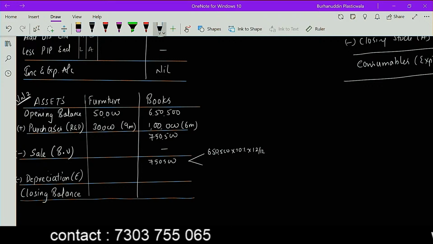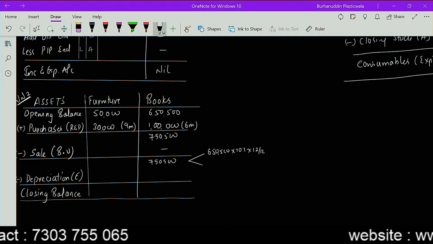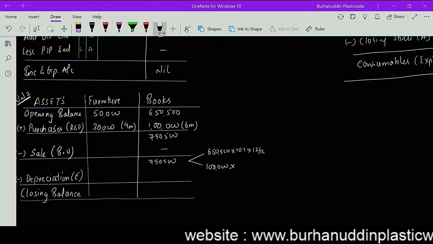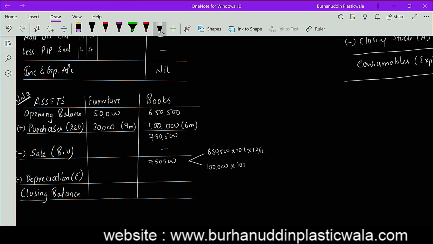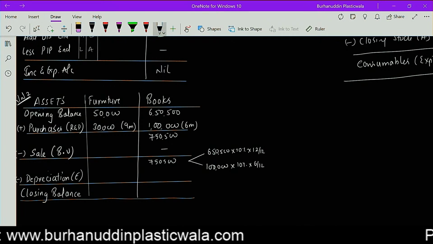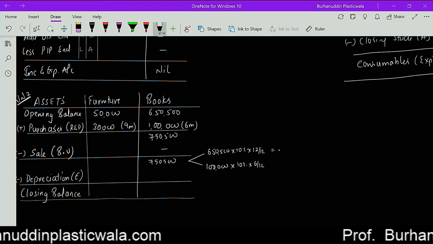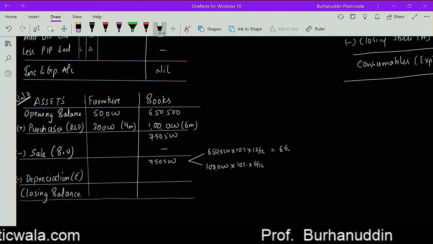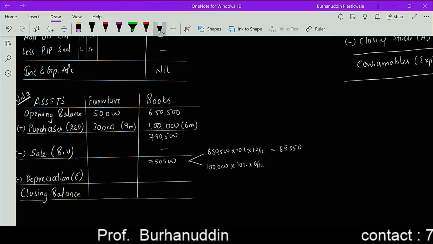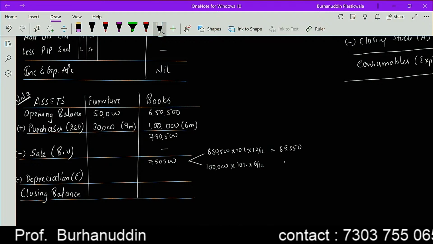6,50,500 multiply by 10%, multiply by 12 after 12 months, and the next 1 lakh rupees का एसेट I am buying it on October. सो इसके ऊपर 10%, but only 6 months. करेक्ट है ना? So 65,050, and इसके ऊपर 1 लाख के ऊपर 10% is 10,000. 10,000 का half is 5,000.